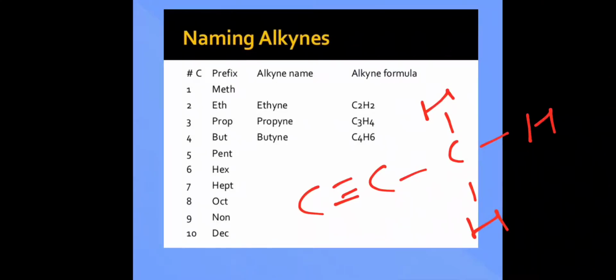Now coming to this second carbon atom. It already has 1, 2, 3, 4 bonds, so we don't need any more bonds here. But coming to the first carbon atom that we see, it has only 3 bonds. So we need to give it one more bond. So we draw one more line here and one hydrogen. This is the structure of propyne. So how do you show it? You just show one triple bond, and you show the correct number of carbon atoms. Pentyne has 5 carbon atoms, hexyne you'll have to show 6 carbon atoms.